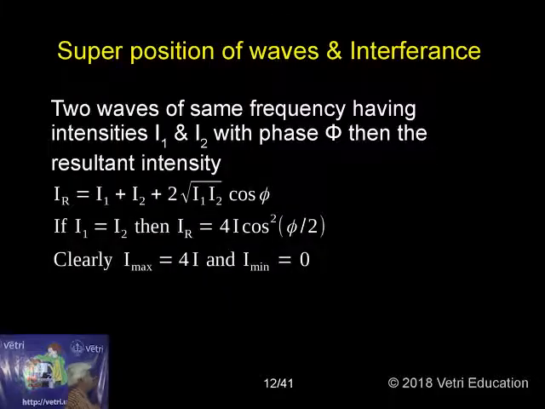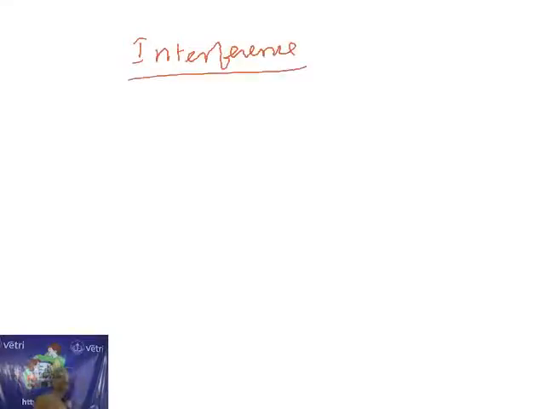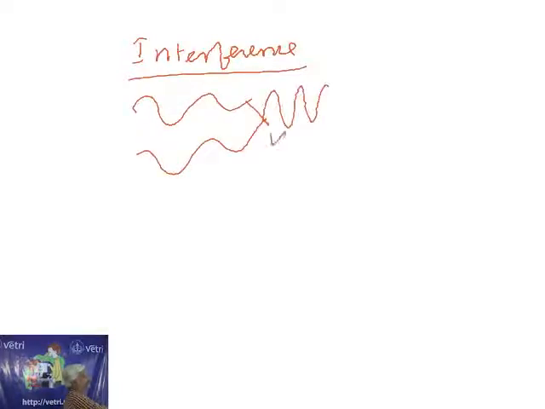So we can pass on to the superposition of waves. The superposition of waves is called interference. Interference is the superposition of two waves producing maximum intensity at some point and minimum intensity at some other point. If two waves are superimposed, they become a single wave. Therefore y is equal to y1 plus y2. This is the principle of superposition.